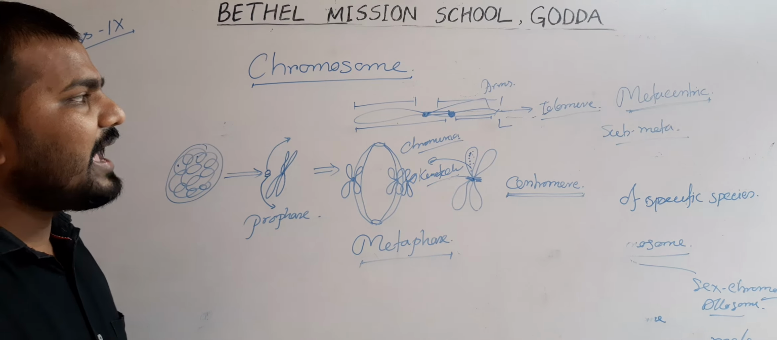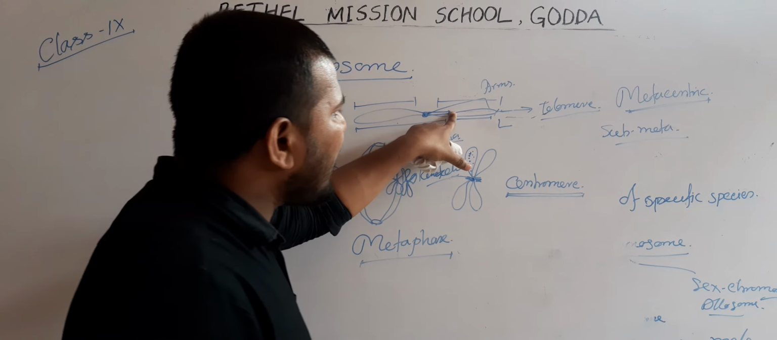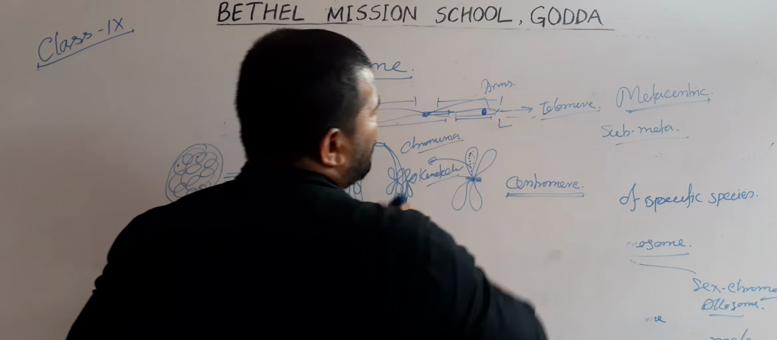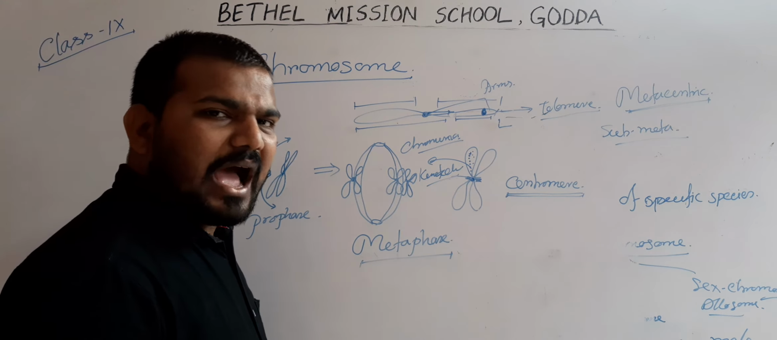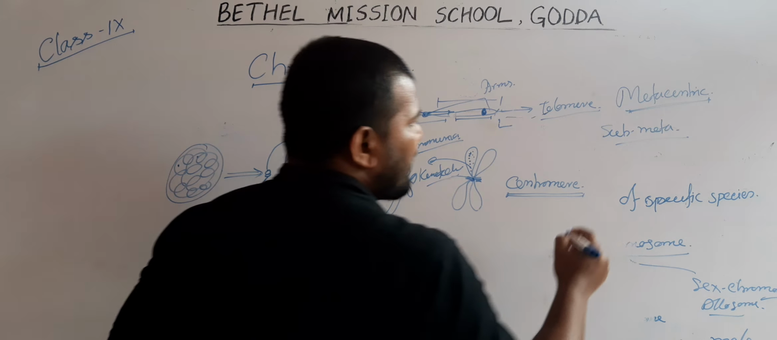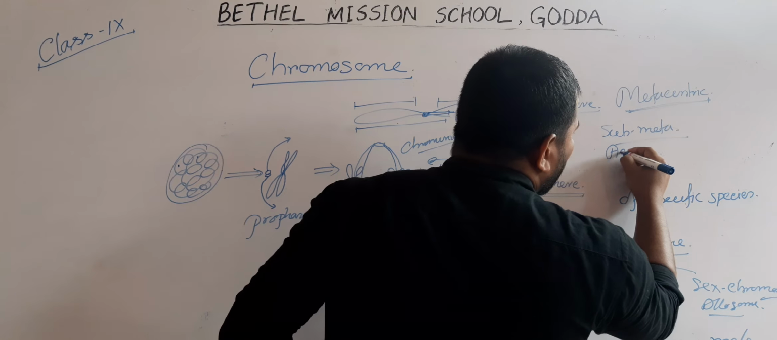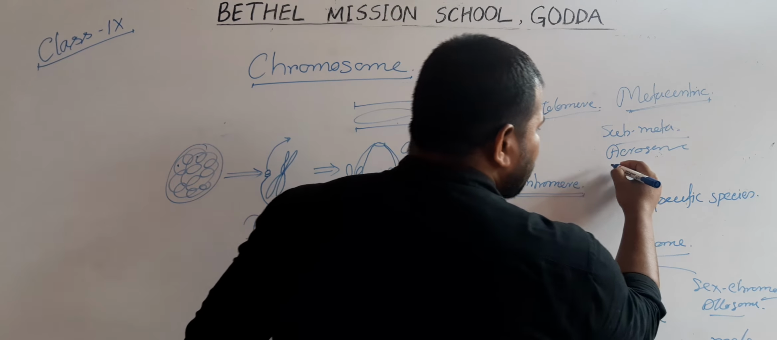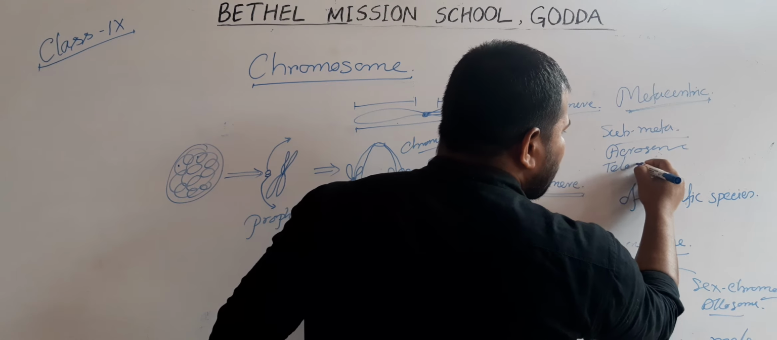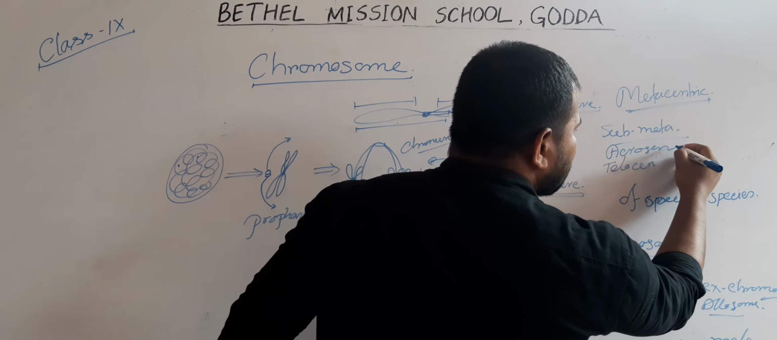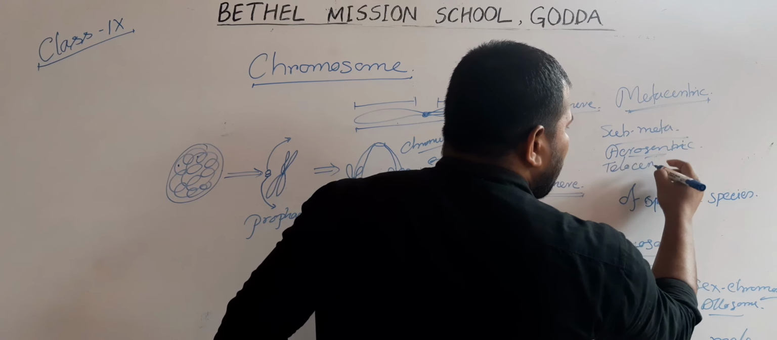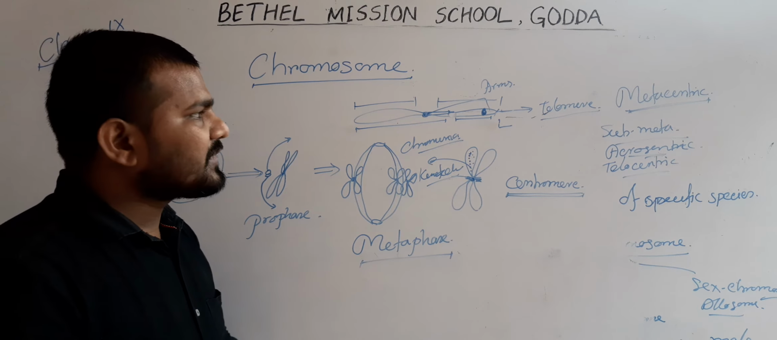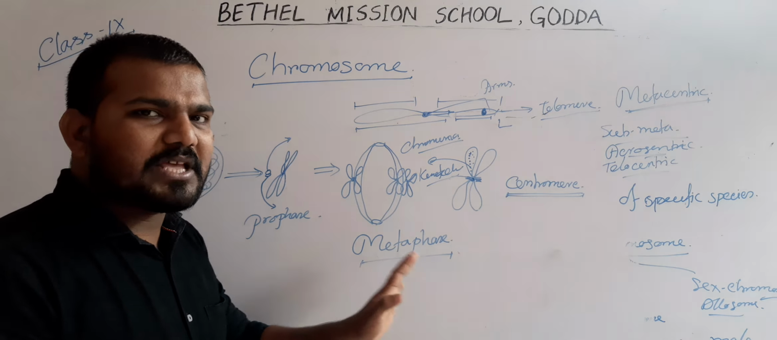The third one is acrocentric. If the centromere moves to the end portion of the arms of the chromosome, then it is termed acrocentric. And the last one, if the centromere is present at the end portion, it is termed telocentric. Acrocentric and telocentric. Now, these are the types of chromosome on the basis of the position of the centromere.